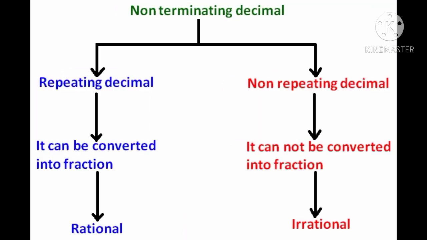In this mind map, it is very clear that non-terminating decimal expansion can be classified into two types. One is repeating decimal expansion and the other one is non-repeating decimal expansion. Rational numbers can be converted into fractions, but irrational numbers cannot be converted into fractions. It cannot be converted into the form p by q.